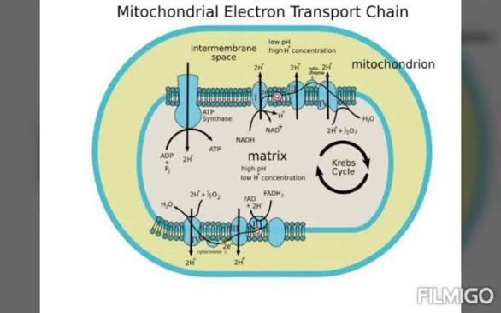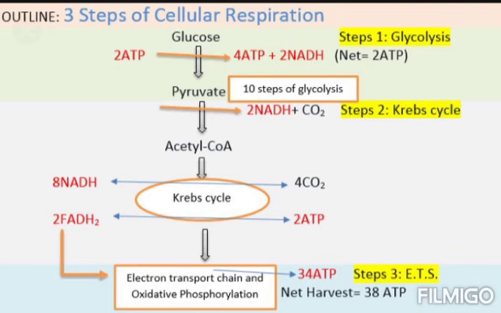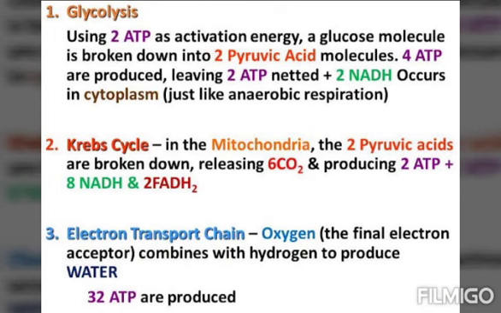Thus, glucose is completely oxidized in aerobic respiration and produces energy in the form of ATP molecules. Thus, the energy which is necessary to carry out various life processes is obtained in 3 processes. The first step is glycolysis, the second is the TCA cycle, that is the tricarboxylic acid cycle, and the third is ETC, or the electron transfer chain reaction. So these are the 3 steps of how the energy is obtained in our body, which is utilized to carry out the various life processes.